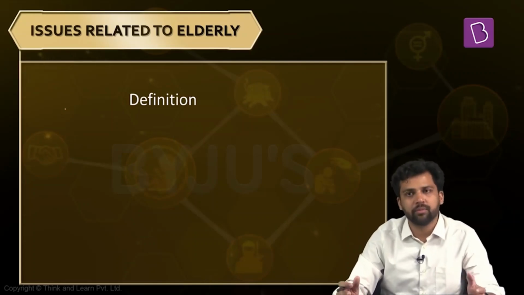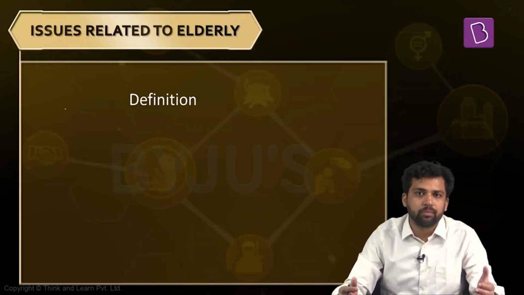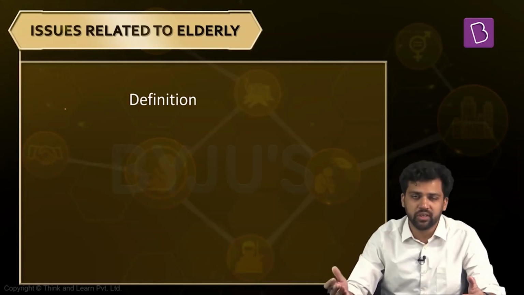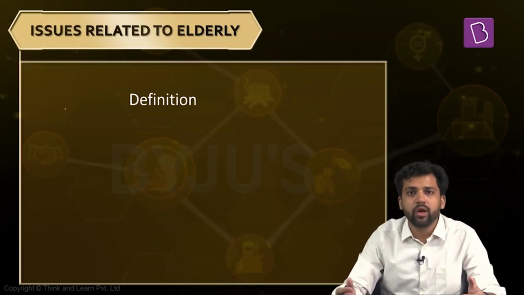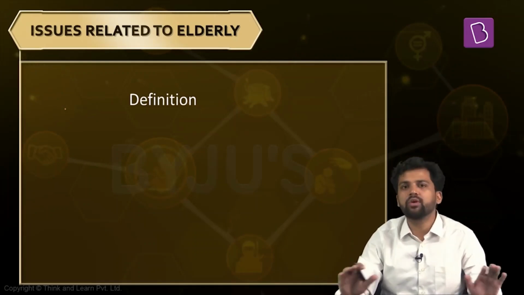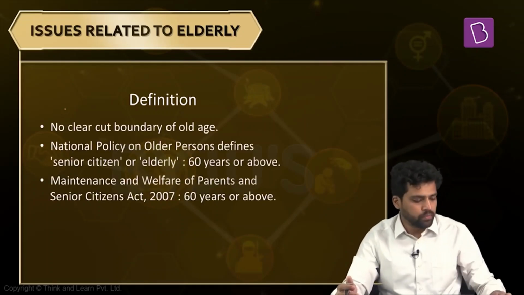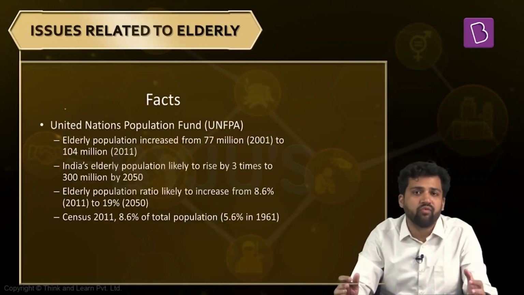But again, we have different laws, some policies, and some schemes. For example, according to the Senior Citizen Act, anyone above the age of 60 is considered a senior citizen. Then we have the National Policy for Older Persons, according to which anyone above the age of 60 is considered an older person. But we also have the Annapurna scheme, according to which anyone above the age of 65 gets the benefits of the scheme. So as such, we do not have any uniform definition of who is elderly. Now, next part: what are some important numbers and facts related to the elderly?